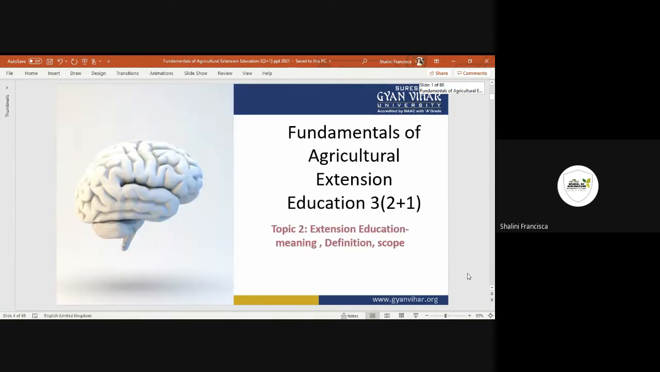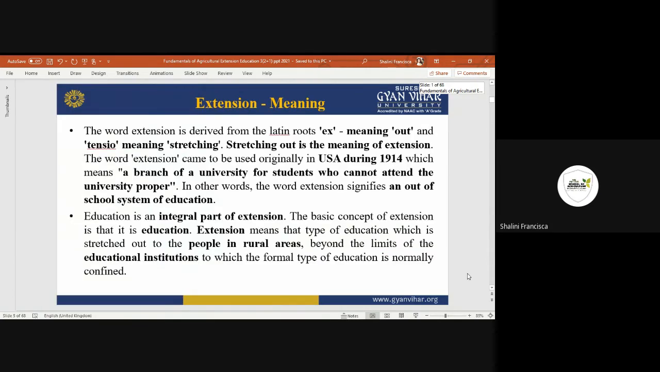Okay, then we will move on to the second part of this basic subject, that is extension education. Extension is derived from a Latin word: ex means out, and tentio means stretching. So it is a stretching-out education that we provide to the people. This term was first originated in the US in 1914, and it meant a branch of a university for students who cannot attend the university properly.